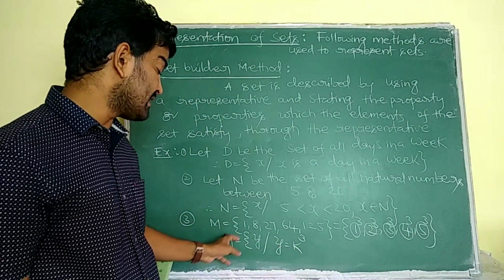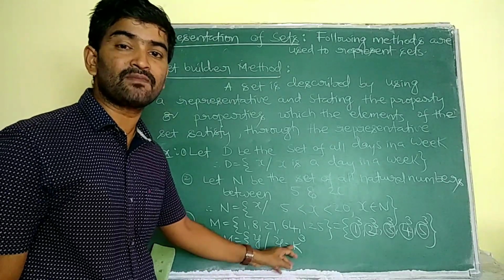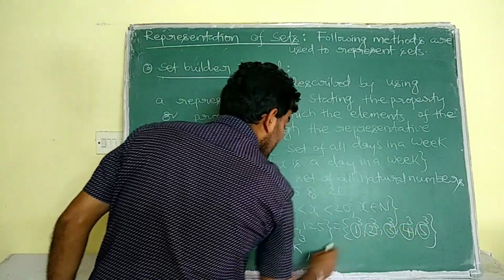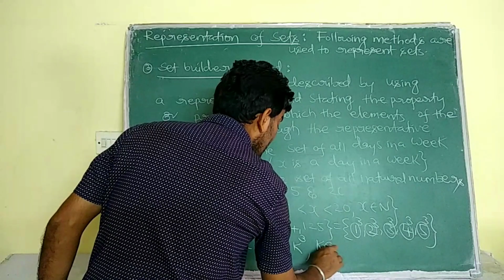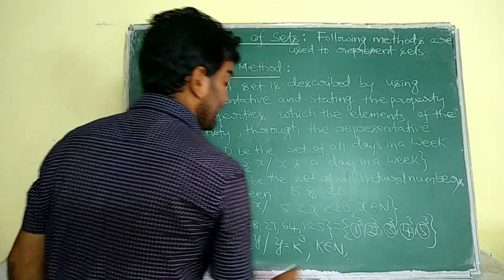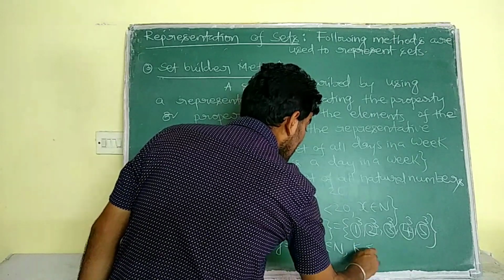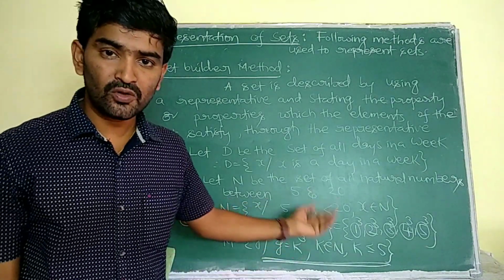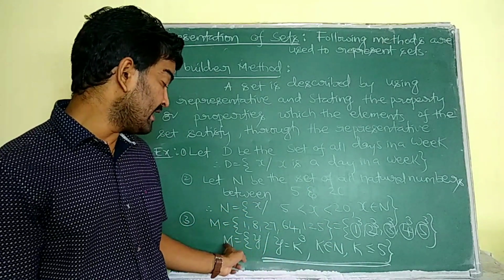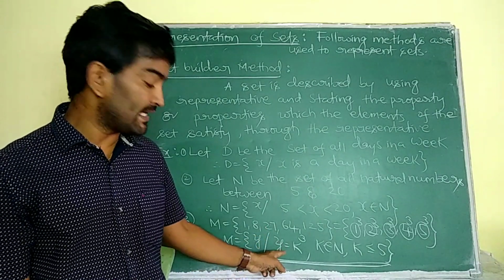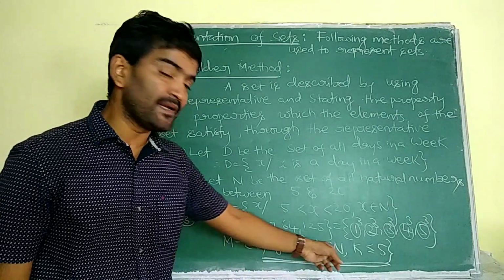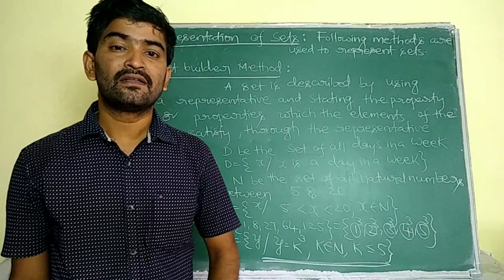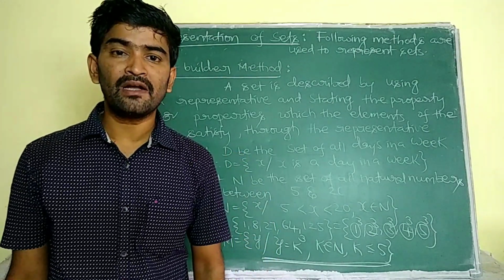So all the elements of the set m are like y, and y is like something cube. What about that something, k? K is 1, 2, 3, 4, 5, that means k is a natural number. So k belongs to n, and k runs from 1 to 5, so k is less than or equal to 5. Here we have to write all these, else that will show a different set. So all the elements of this m are like y, and y is like k cube, where k belongs to natural numbers and k is less than or equal to 5. In this way we have to represent the set builder method. I hope you understand.